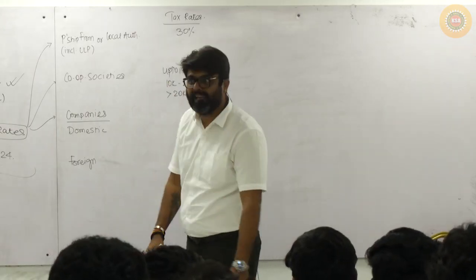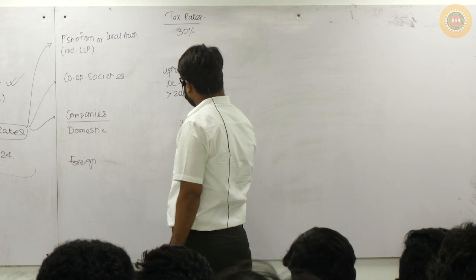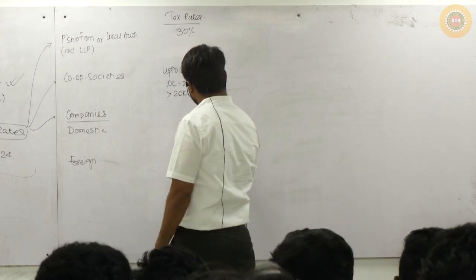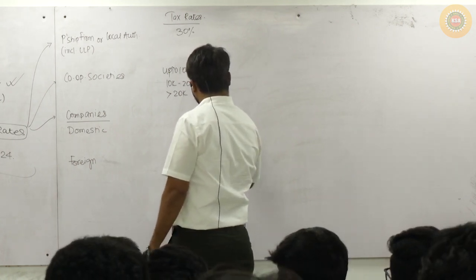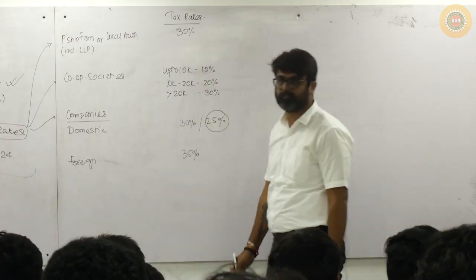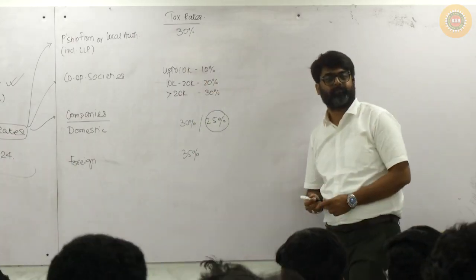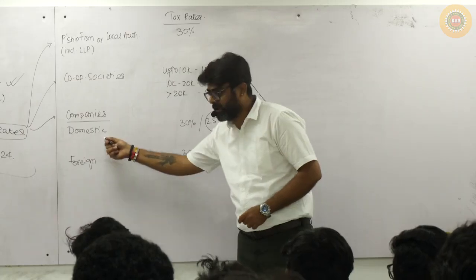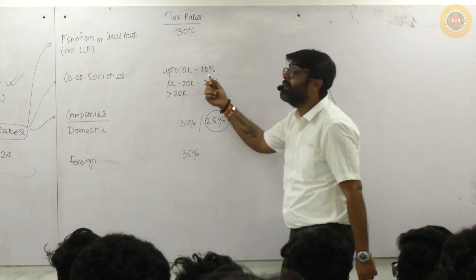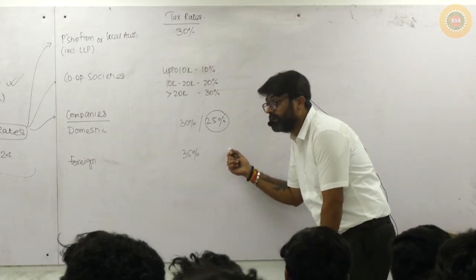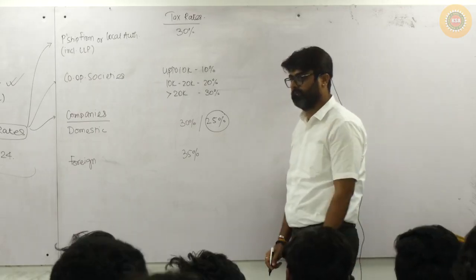Now, are you a domestic company? Yes. Instead of 30%, a domestic company can pay 25% also.